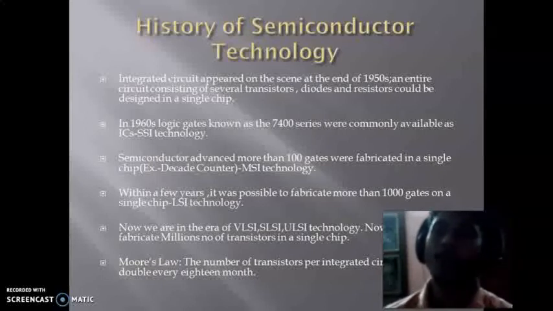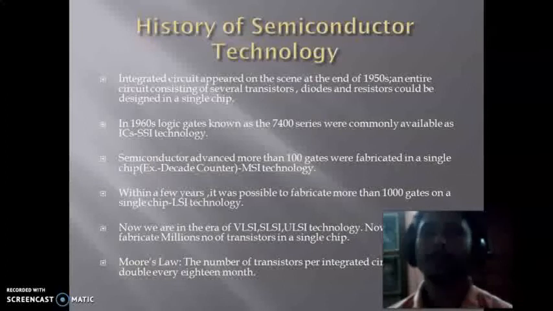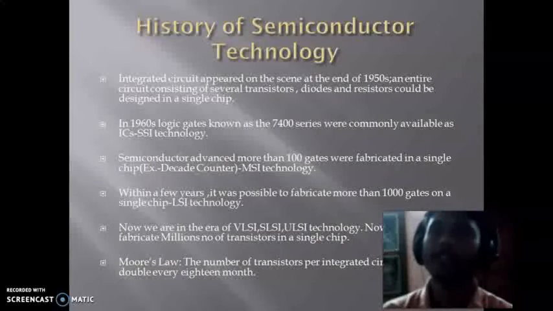Now there is a law by which the number of transistors increases. One of the co-founders of Intel, Gordon Moore, developed a law where the number of transistors integrated in a circuit would double every 18 months. So it is seen, it started from the end of the 1950s, and now we are in the days of millions of transistors fabricated in a single chip.